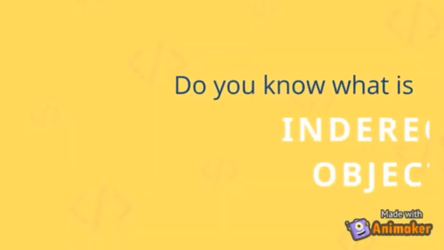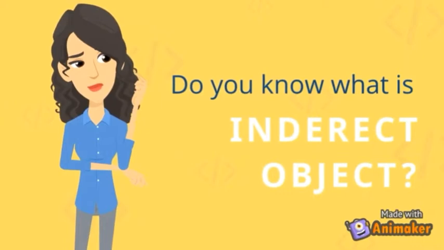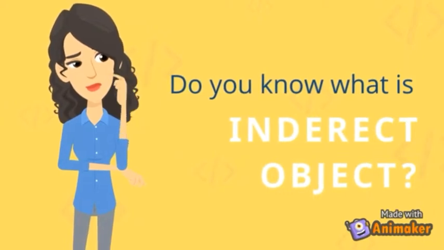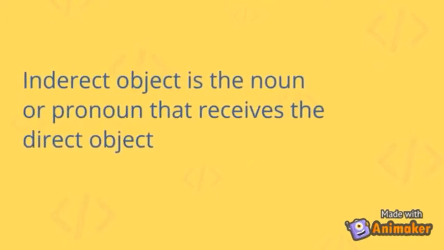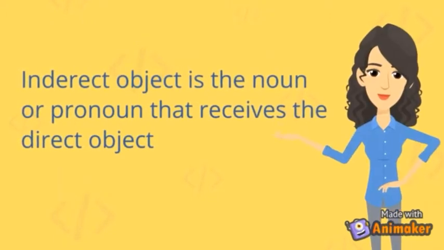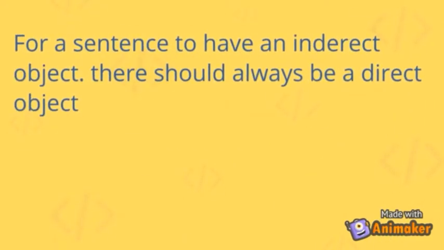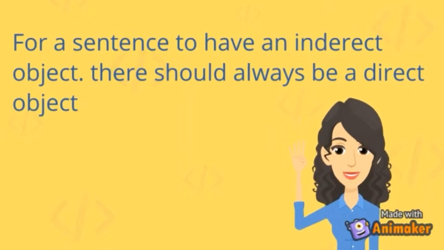Do you know what an indirect object is? An indirect object is the noun or pronoun that receives the direct object. For a sentence to have an indirect object, there should always be a direct object.